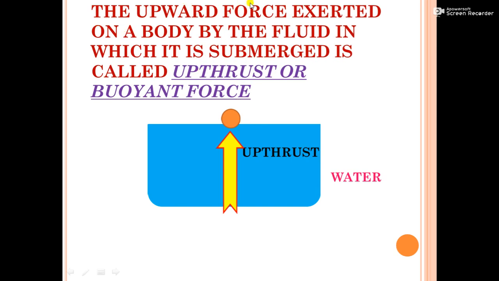The upward force exerted on a body by the fluid in which it is submerged is called upthrust, or another name is buoyant force. This ball was submerged inside the water, and because of this upthrust, it is able to go back to the surface of water. And this phenomenon is known as buoyancy. Hope it is clear.